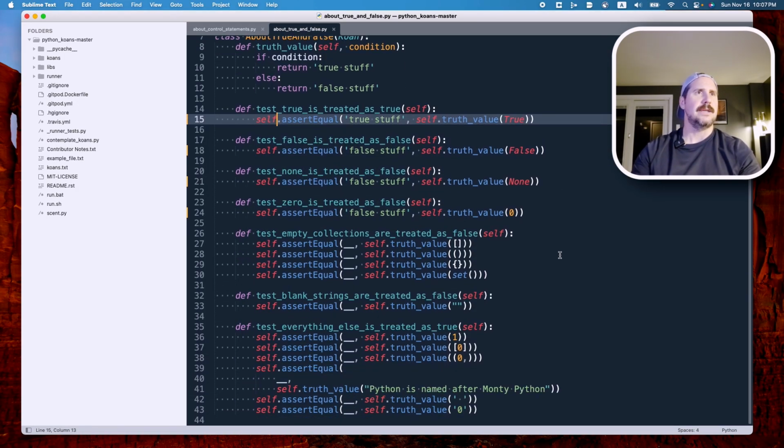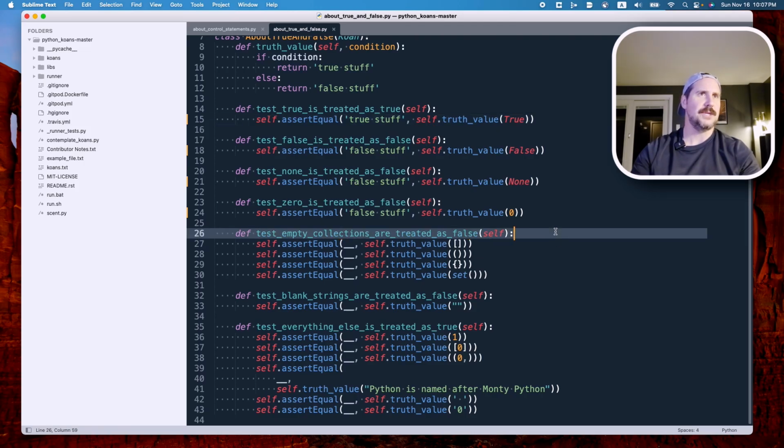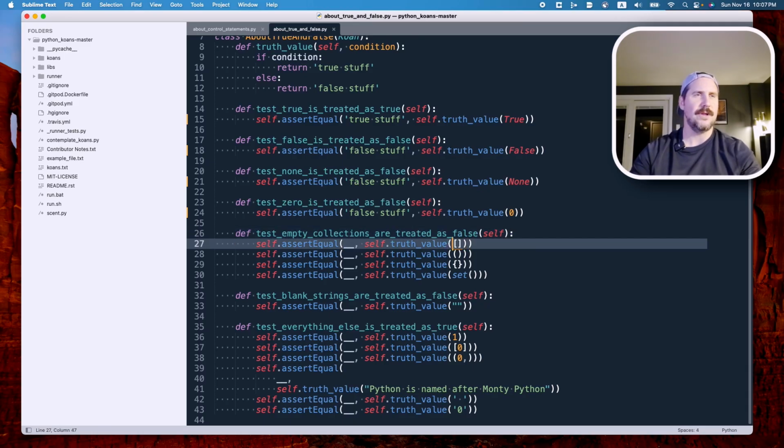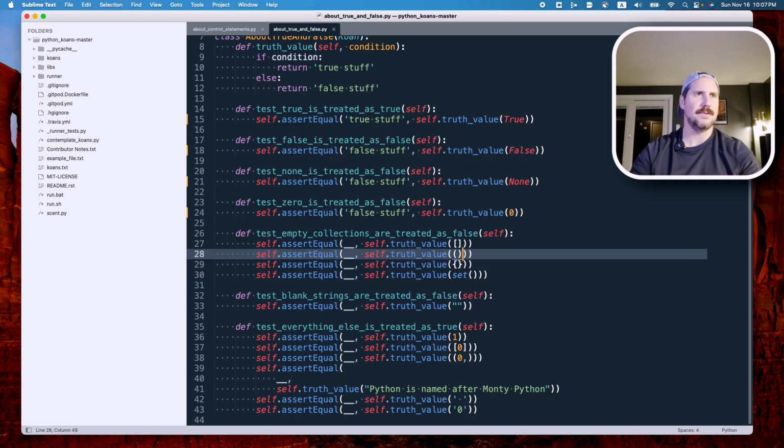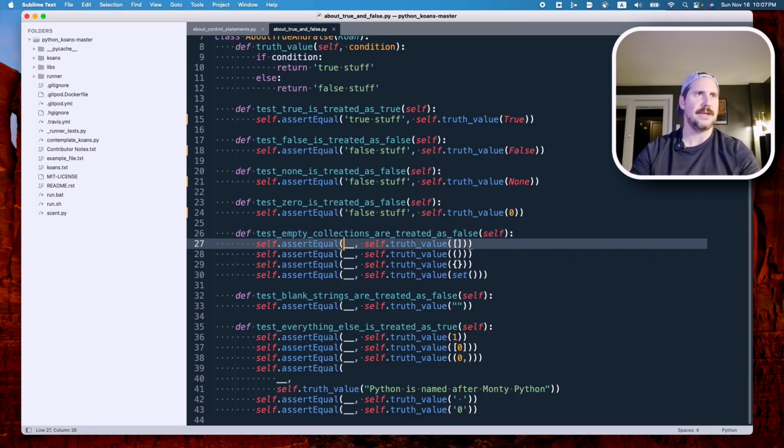All right, what the heck? Let's just finish up the file. Line 26, test empty collections are treated as false. I've said it several times, but emptiness, typically false. So empty list, empty tuple, empty hash, or dictionary, I think is the correct term, empty set. Looks like all these are going to return false.